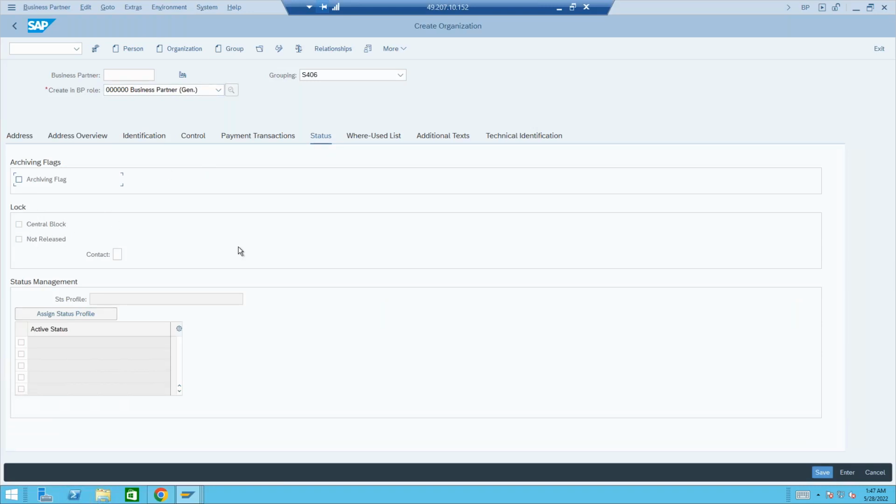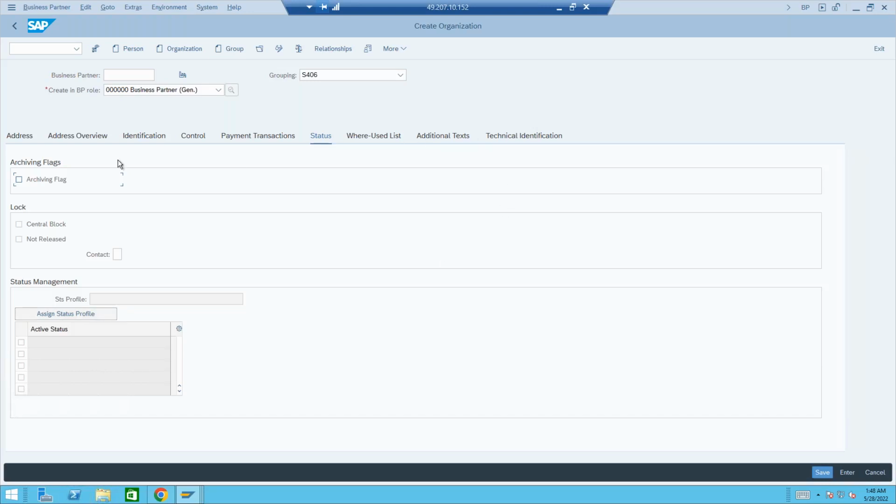And even here, one more thing we could not achieve is, even though there is a status profile here with the status management, we could not achieve that. So status profile authorizations, as you know: whenever a business partner is created, it should be blocked for authorization. Only then is the system allowed to create transactions. But even this we could not achieve. Even though the functionality is available in status management, it is again not functional.